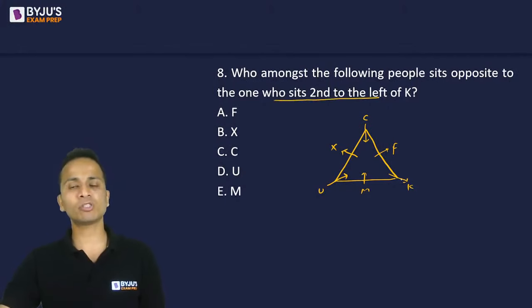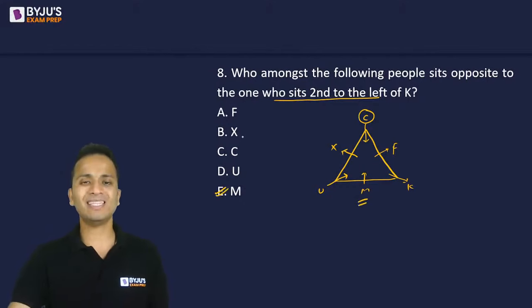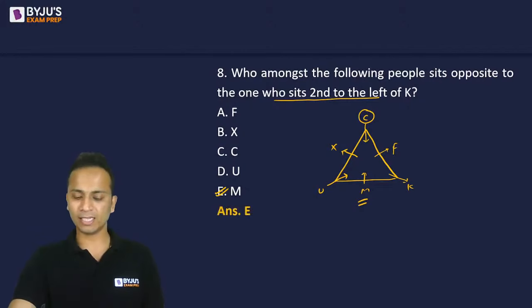Now, K is facing outside, so left of K will be in anti-clockwise direction. That means C. They are talking about C. So, who amongst the following sits opposite to C? It is M. So, the correct answer should be option E. That is M. That is the correct answer.